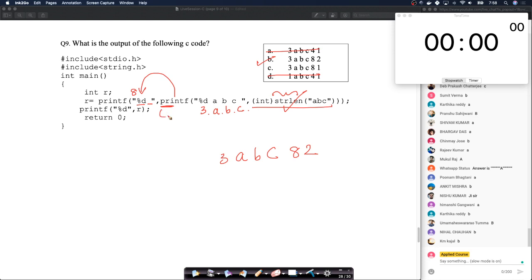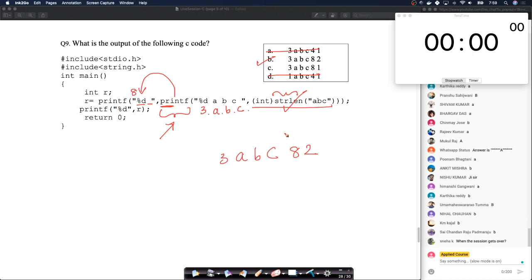And you have to know that printf actually returns the number of characters printed, and the order in which these functions will execute, because this is a nested printf within a printf, right? It's just a nested function call. That's it. Okay. So we have the last question.